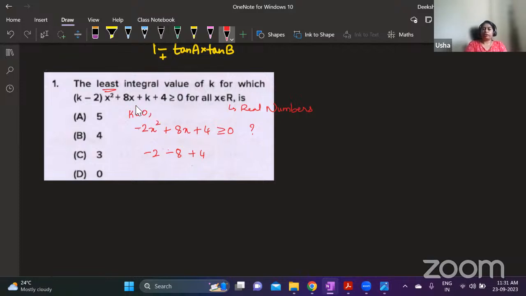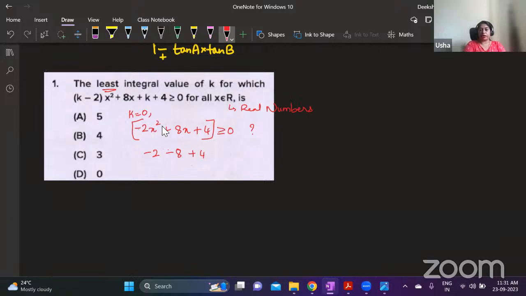Understood? You have to take a value of k for which, for all values of x, this entire expression should be greater than or equal to 0. So here you have observed that when you take x as 0, this will be greater than or equal to 0. If you take a positive number for x, it may or may not be greater than 0.